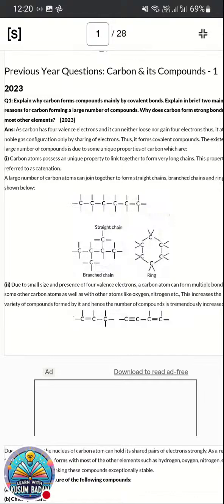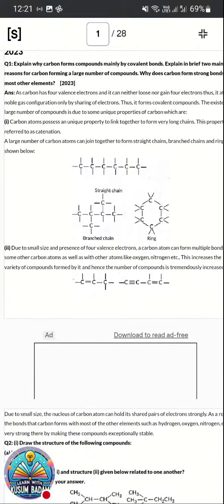And next, why is carbon versatile in nature? Most of the compounds are made up of carbon. The reason is catenation, small size and tetravalency. Then one by one you can explain all the properties as you are familiar with those. Catenation: carbon can combine with other carbon atoms to form a long chain, which is called catenation. Here they have shown how the chains are formed in carbon. To make your answer more effective, you can explain in detail: chain formation, branching and ring formation.